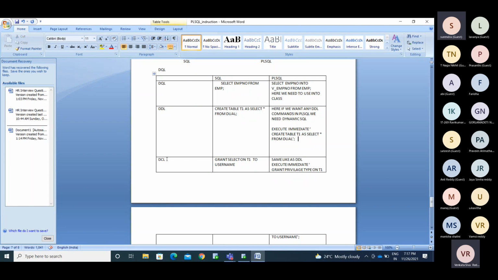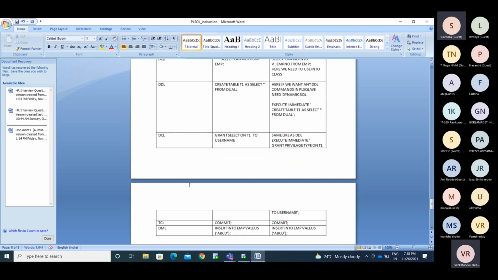Data control language: as I said, if you want to perform DDLs and data control language, we need dynamic SQL. Similar to DDL, use EXECUTE IMMEDIATE and put that statement in single quotes. Transaction control language, as I said, we can use directly without any difference.